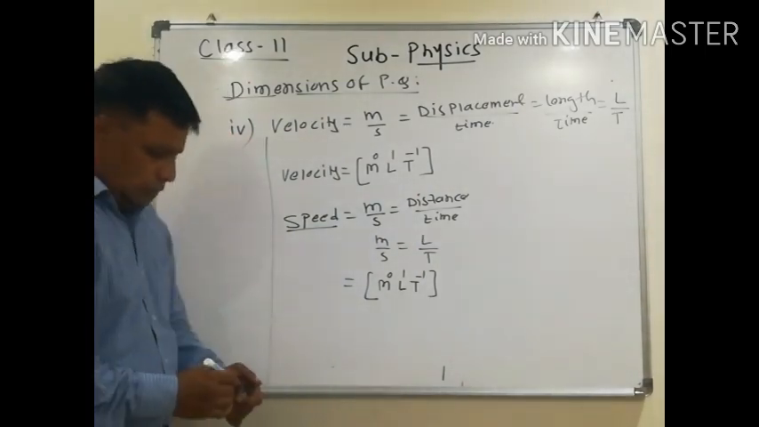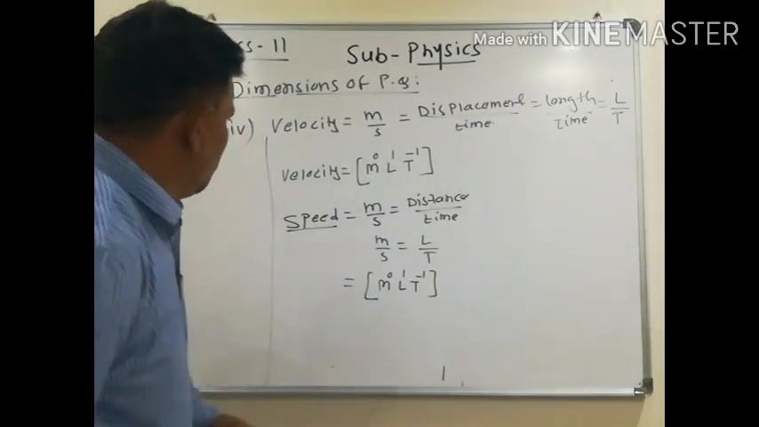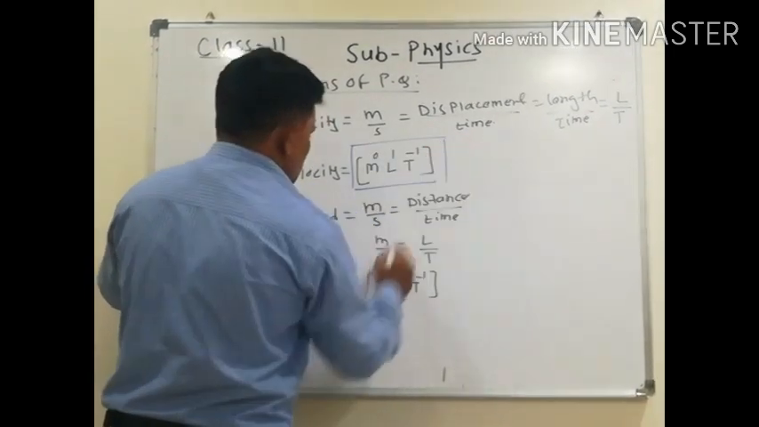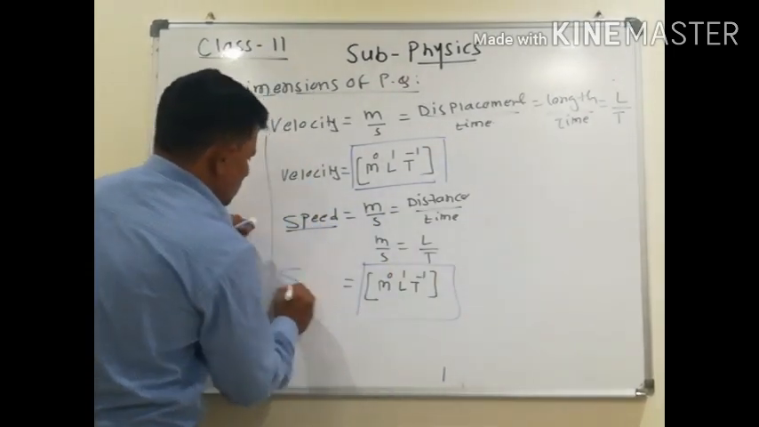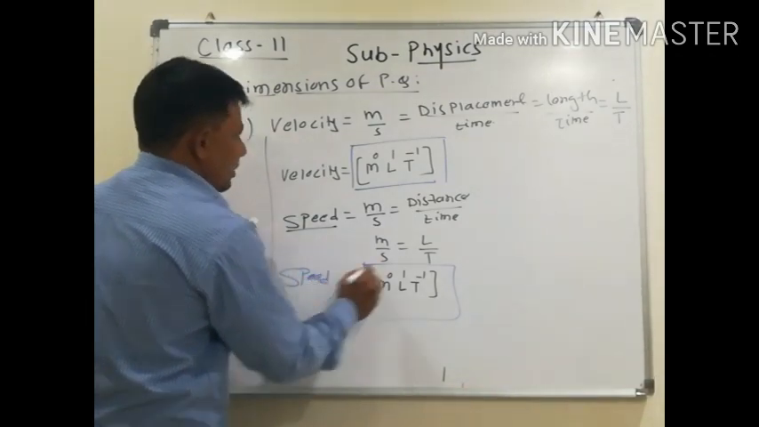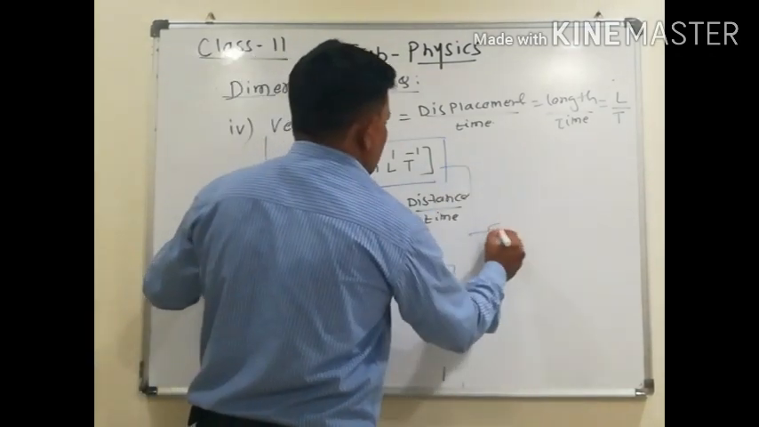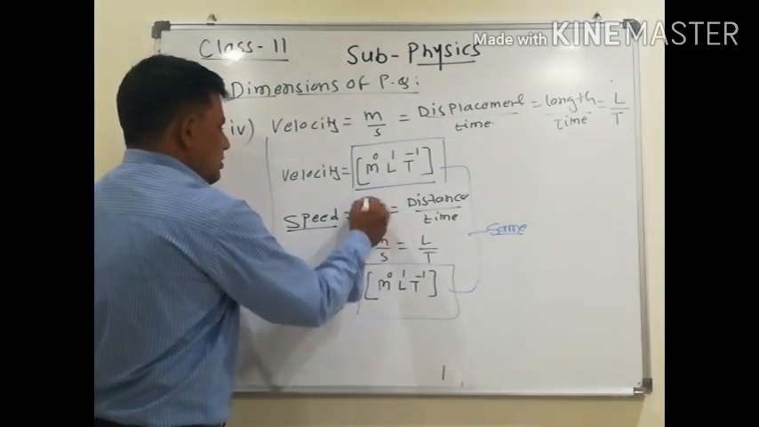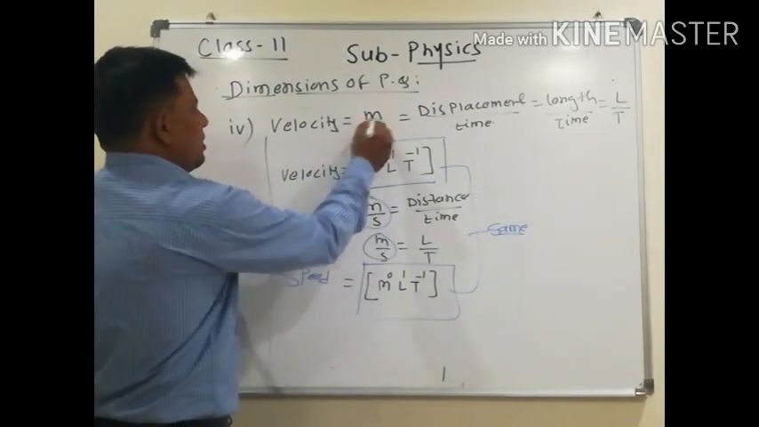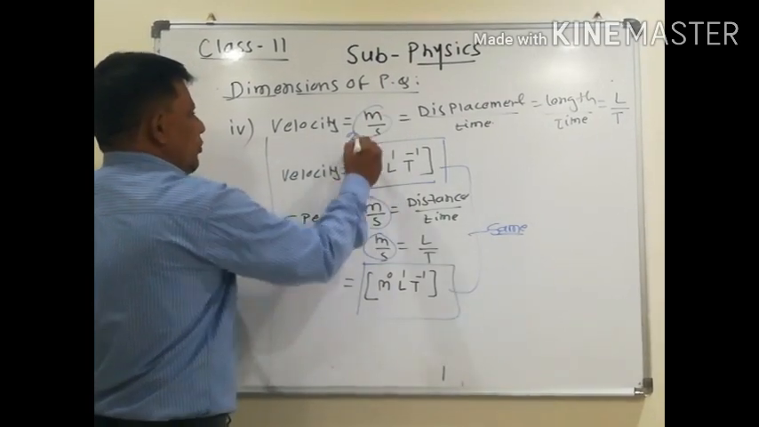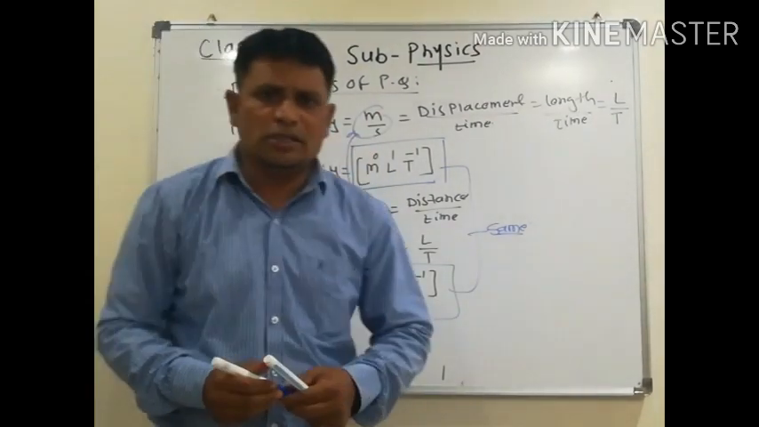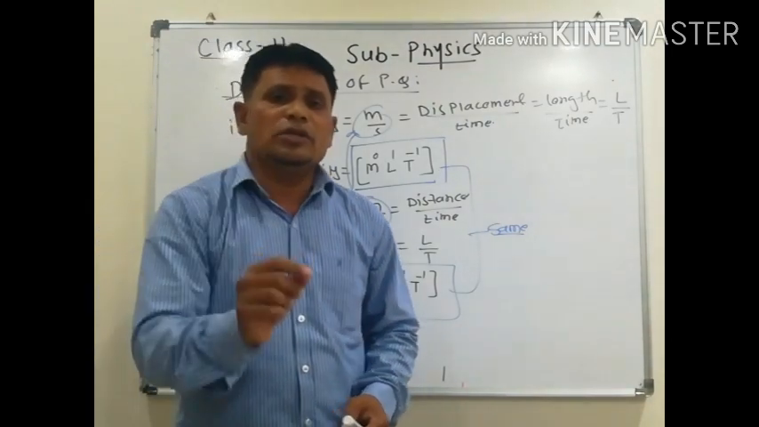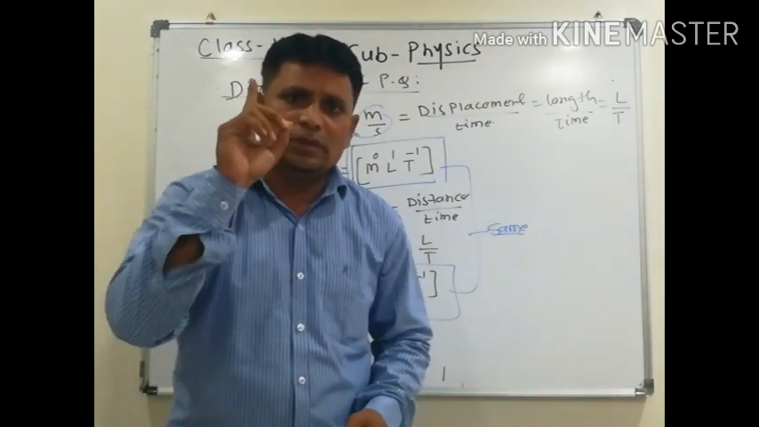Look here. Velocity dimensions, speed dimension. The dimensions are same. If units are same, unit is a meter per second. If the units of different physical quantities are same, the dimensions are also same.